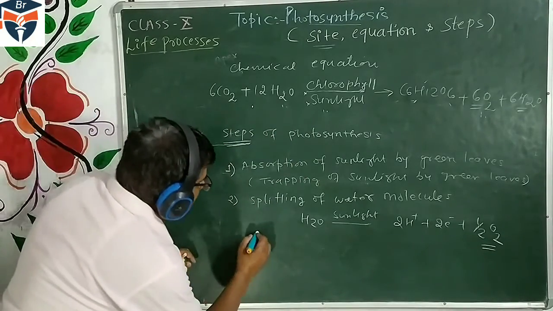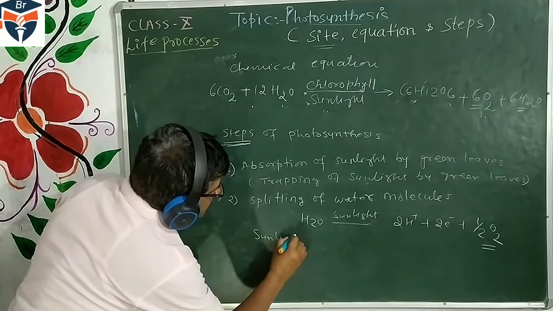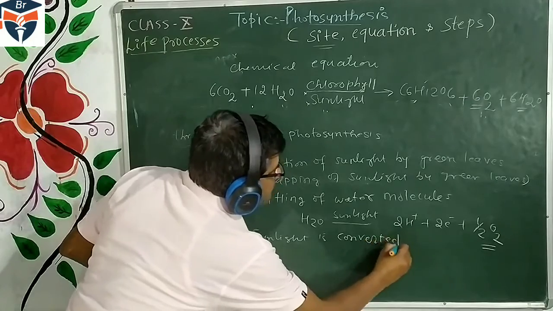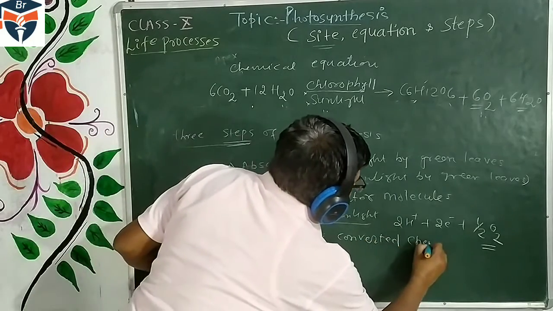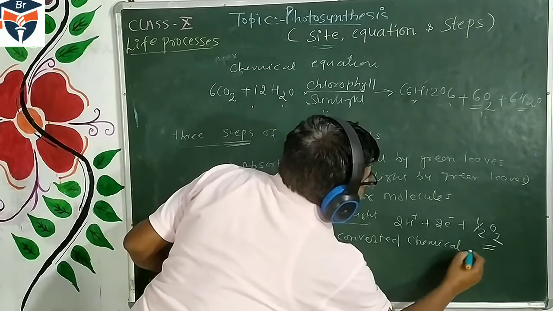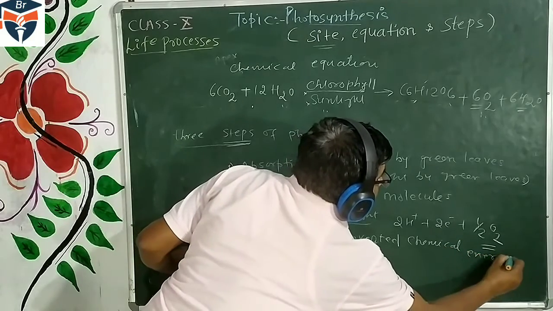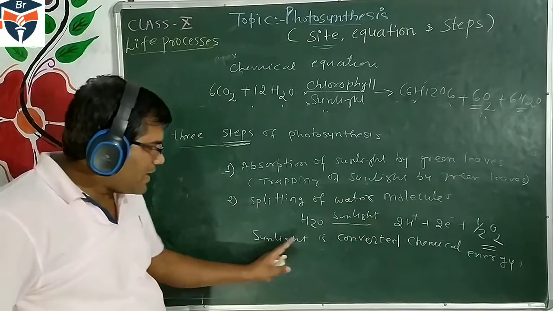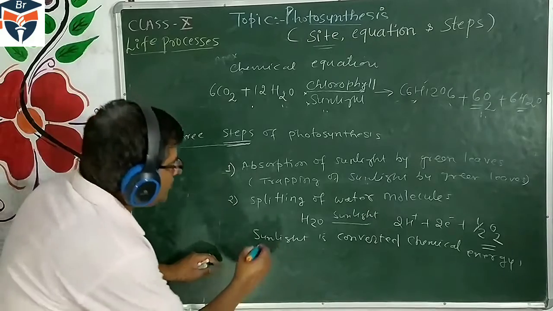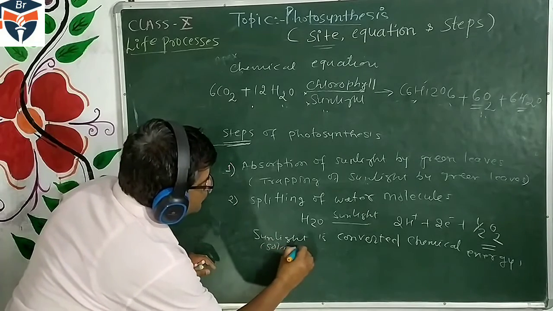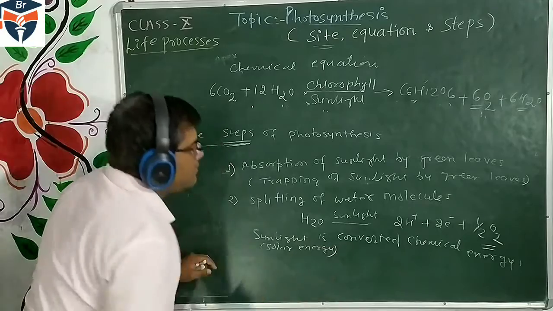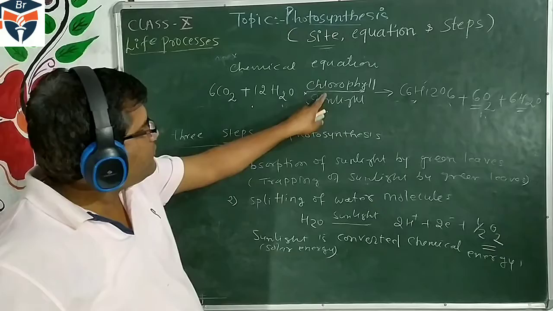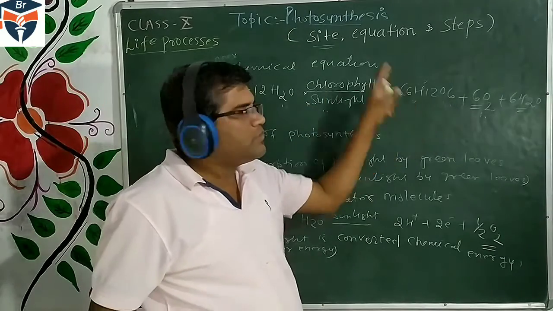In this case, solar energy is converted into chemical energy, because this solar energy is converted into glucose. It is chemical energy.